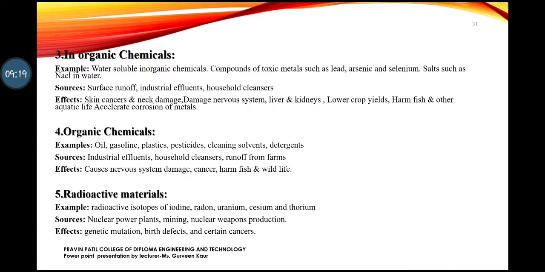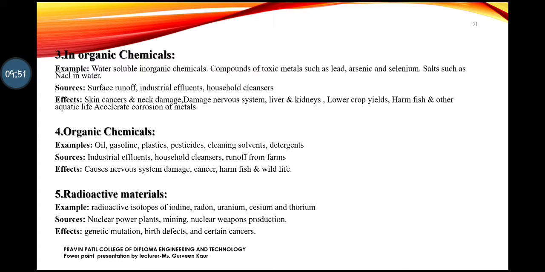When all these things get mixed with the water, they are inorganic in nature. They get dissolved, but it is not a good thing for consumption. So it leads to skin cancer, damage of the nervous system, damage of the liver and kidneys, and there are many other effects also. These are the basic ones which I'm sharing with you.